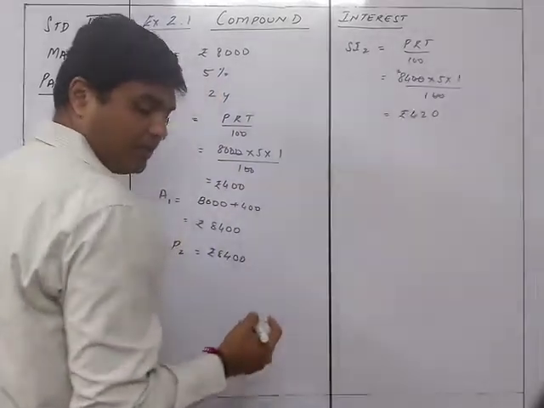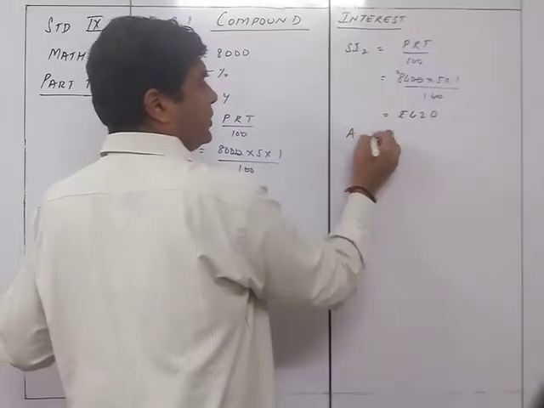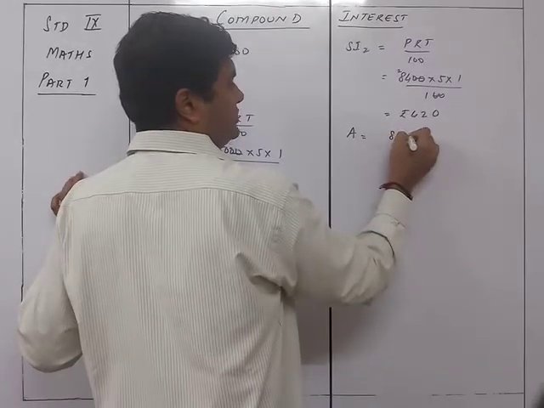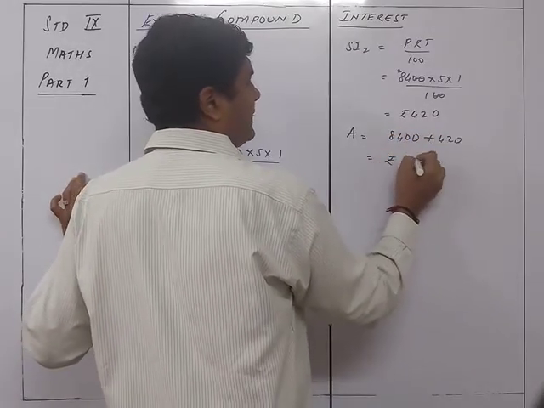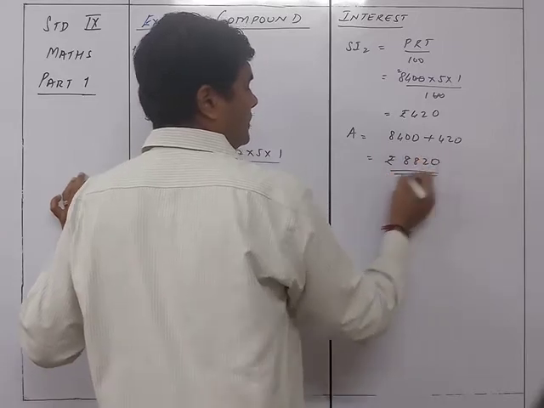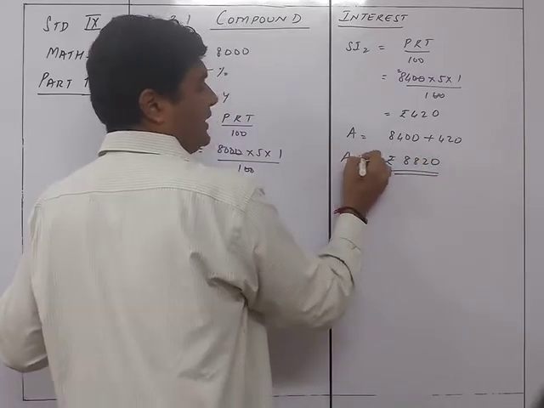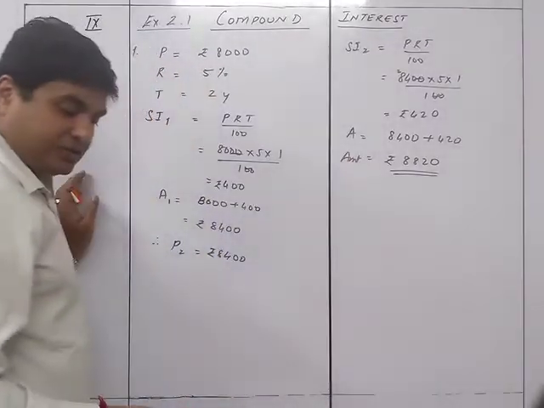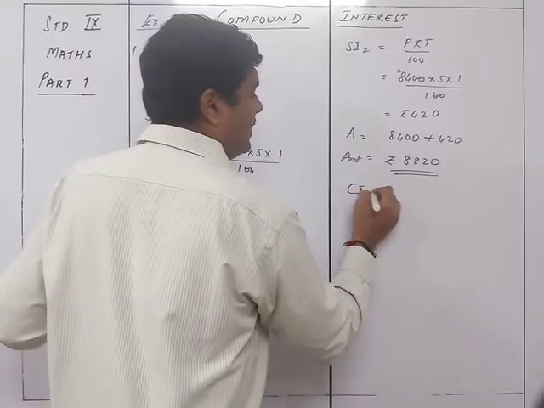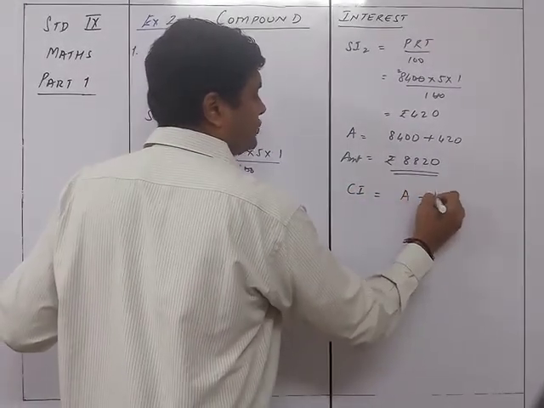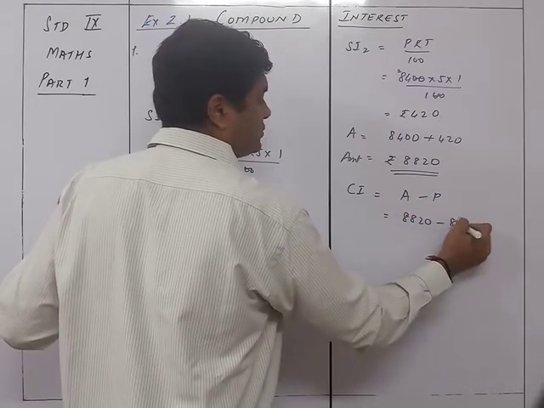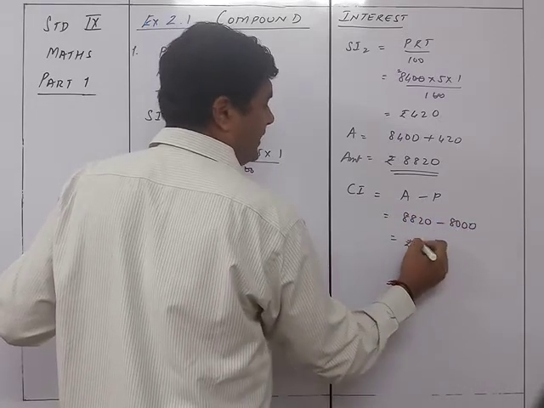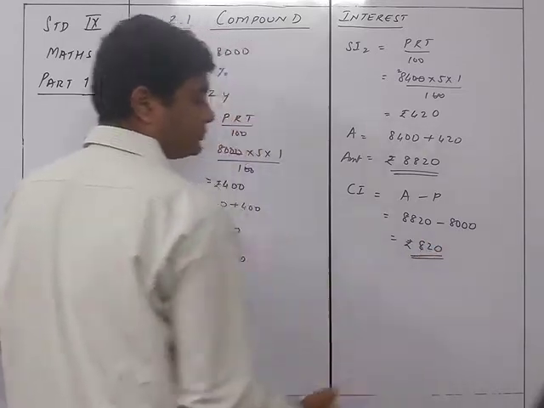So now the amount will be equal to 8400 plus 420 is equals to rupees 8820. So amount is equals to 8820, and the compound interest. Now what is the compound interest? CI will be equal to amount minus principal, that is 8820 minus 8,000. So that is going to be rupees 820.